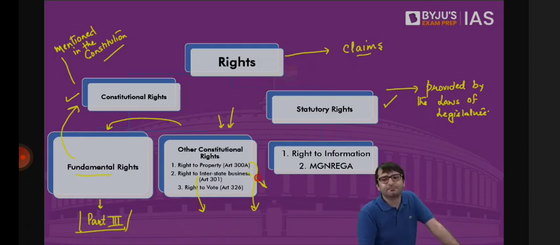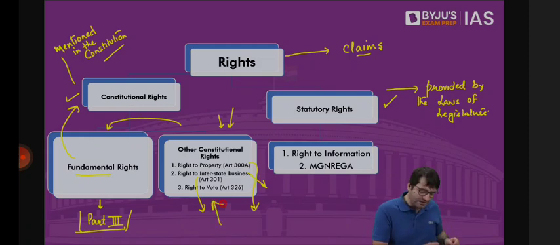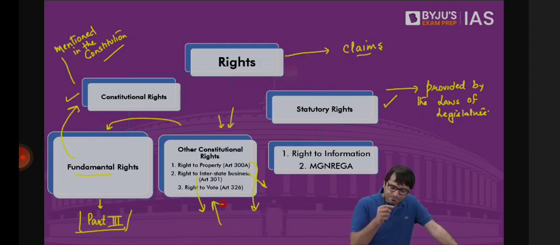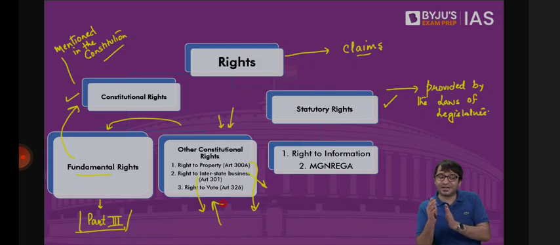Right to vote. Anybody who is above the age of 18 can vote in parliamentary elections, can vote in legislative assembly elections, can vote in India. Where is this right mentioned? In the Constitution. But it's not a fundamental right. It is other constitutional right. But then there are rights which are mentioned in the Constitution, but within the Constitution, if they are mentioned under Part 3, they're fundamental rights. If they're mentioned in other parts other than Part 3, they're other constitutional rights.